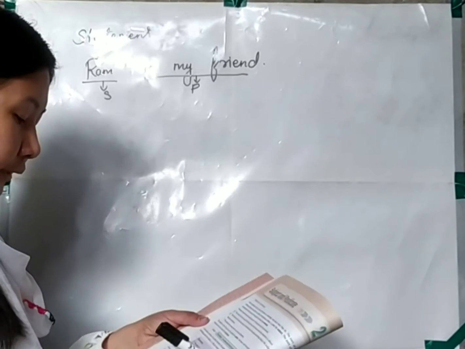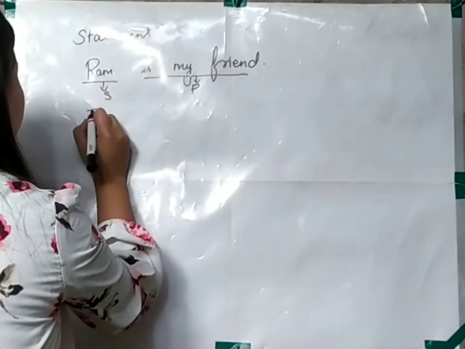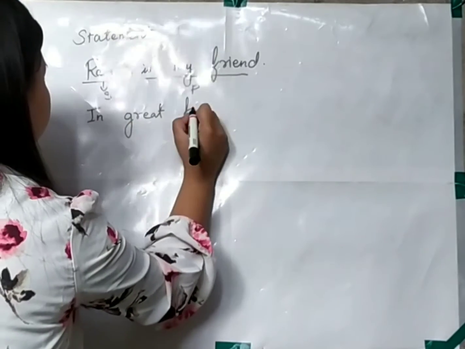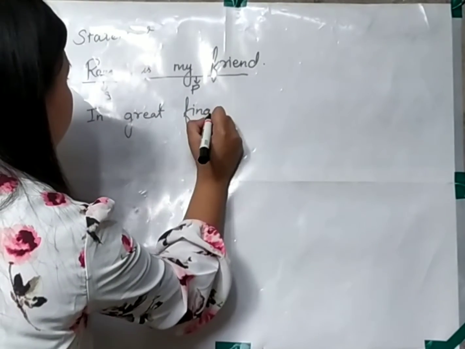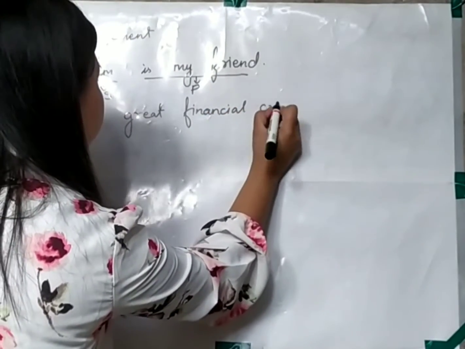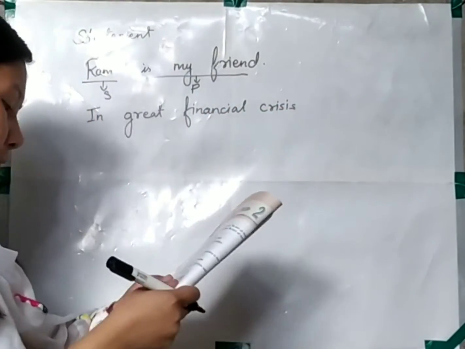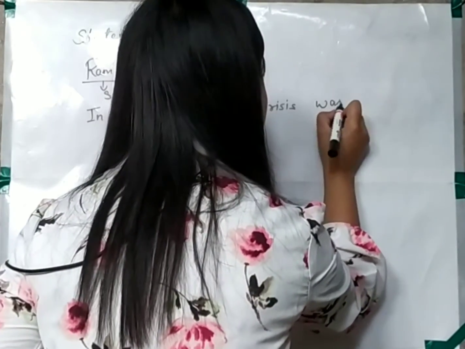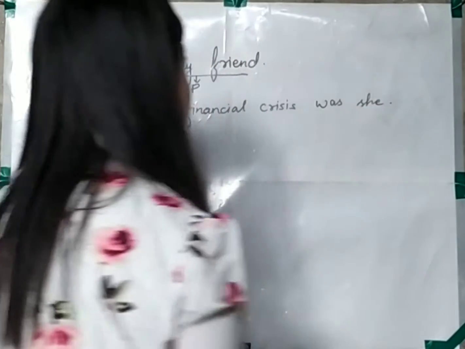like we saw in your book: in great financial crisis was she. So this example can be taken over here. What did I say?